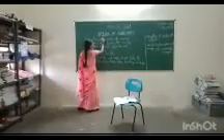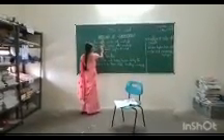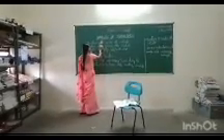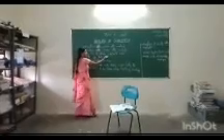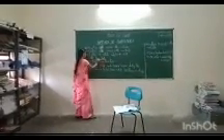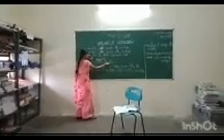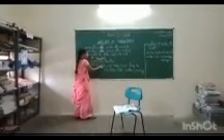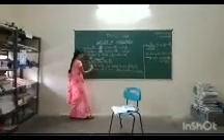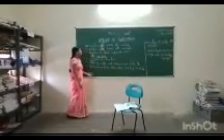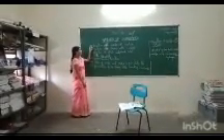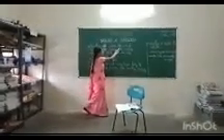Reaction of acids with metals, reaction of bases with metals, reaction of dilute sulfuric acid with HCl. Neutralization reaction, uses of acids and bases in our daily life, precautions to be taken while handling chemicals. So, now children, the first one is reaction of acids with metals.